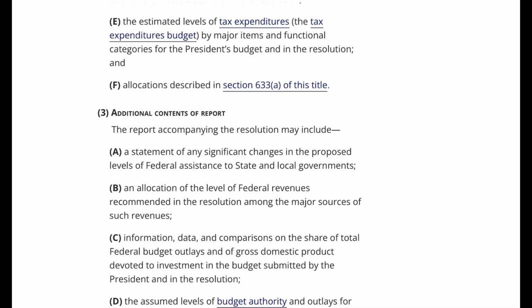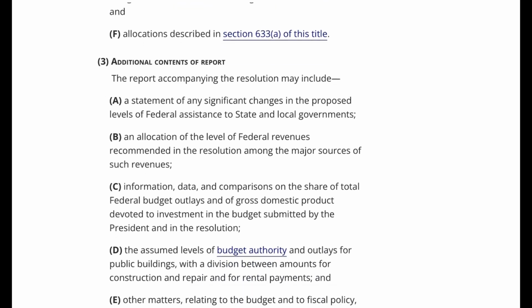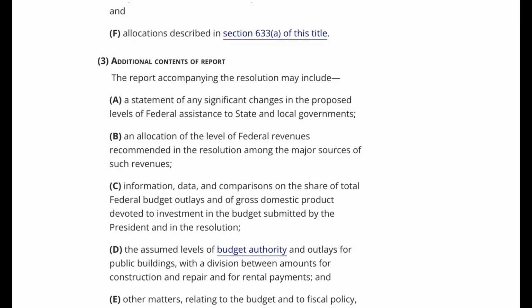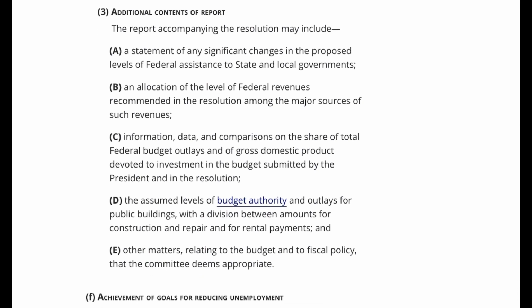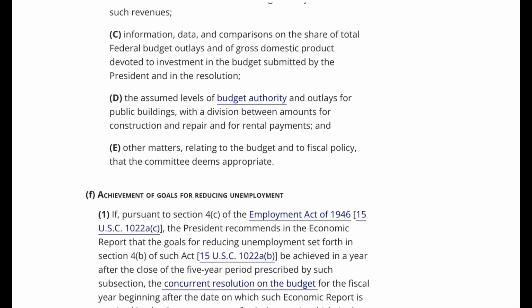3. Additional contents of report. The report accompanying the resolution may include: A. A statement of any significant changes in the proposed levels of federal assistance to state and local governments. B. An allocation of the level of federal revenues recommended in the resolution among the major sources of such revenues. C. Information, data, and comparisons on the share of total federal budget outlays and of gross domestic product devoted to investment in the budget submitted by the President and in the resolution. D. The assumed levels of budget authority and outlays for public buildings, with a division between amounts for construction and repair and for rental payments, and E.